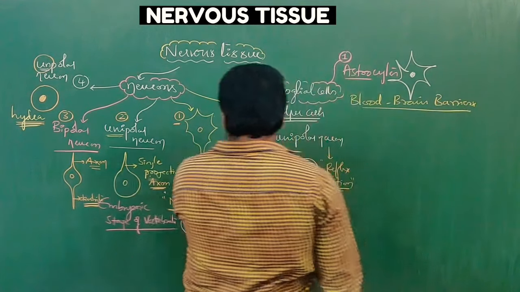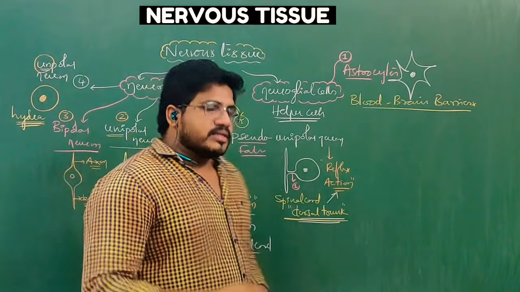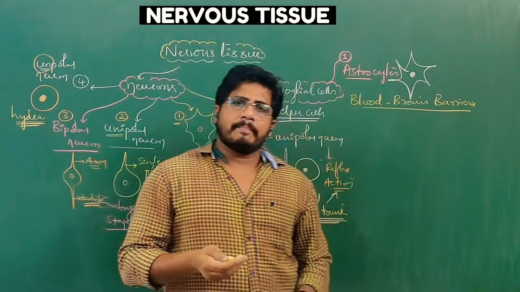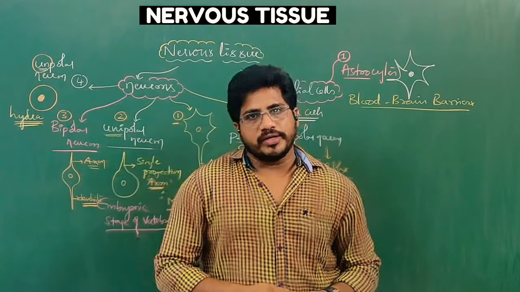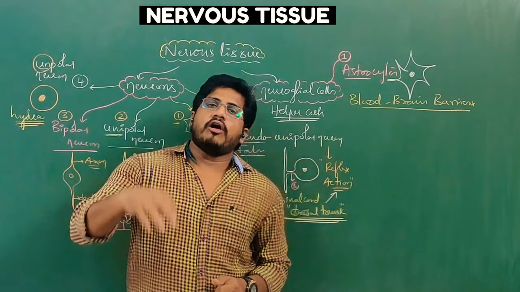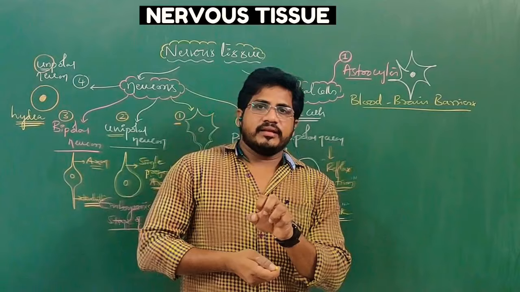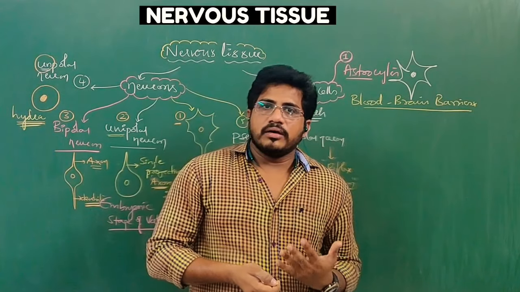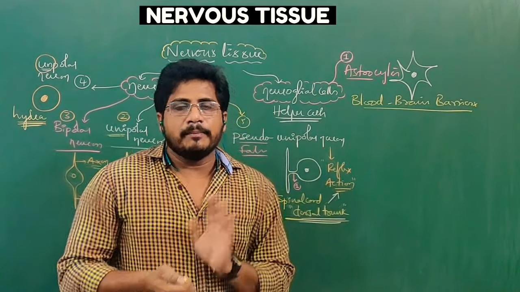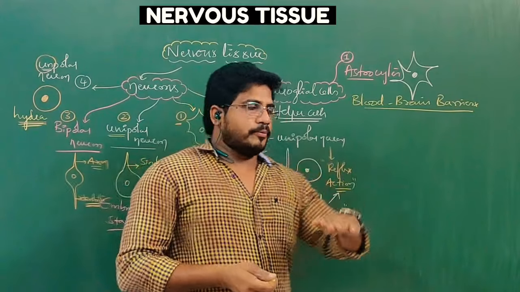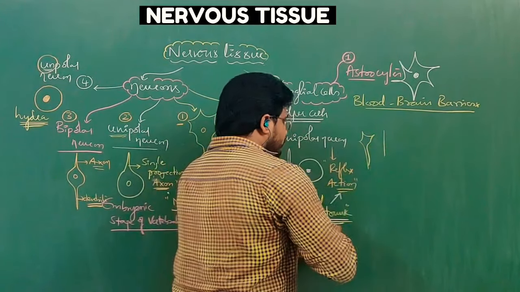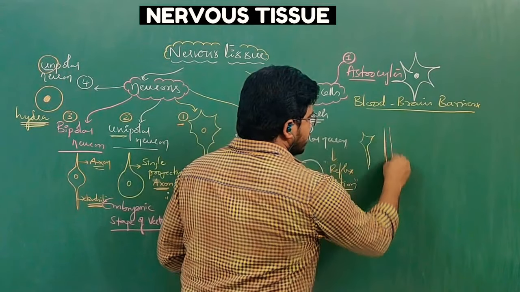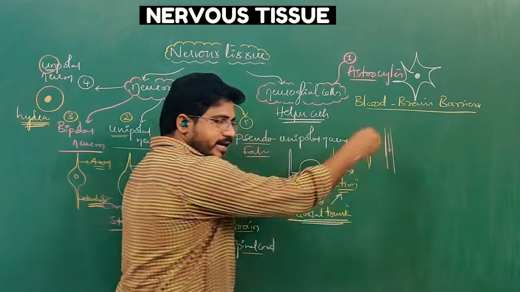Just before, I told you the neuron's functions are excitation, conduction as well as transmission. Other than these three, neurons cannot do anything. But to do all three, a neuron needs energy, right? That energy comes from food. Who supplies the food? Blood. Suppose a neuron is present here, and this is a blood vessel. Inside the blood vessel, blood is flowing in a direction.